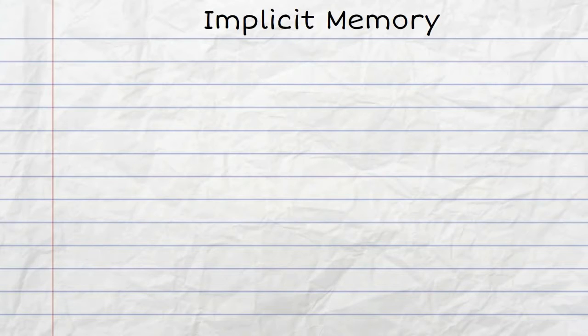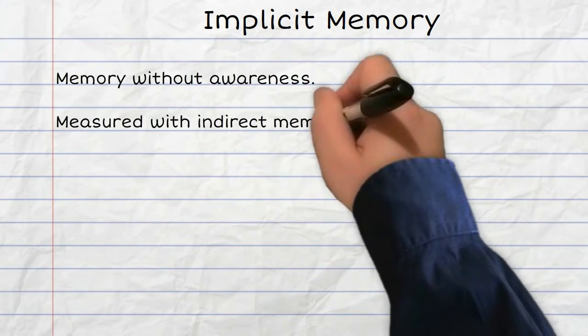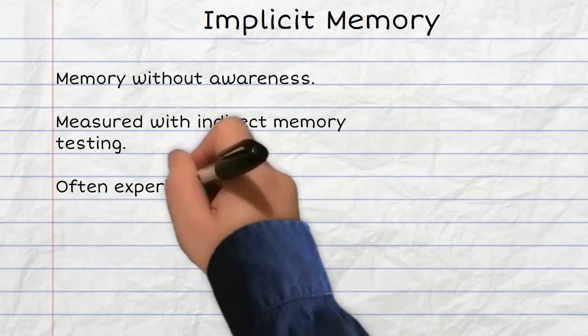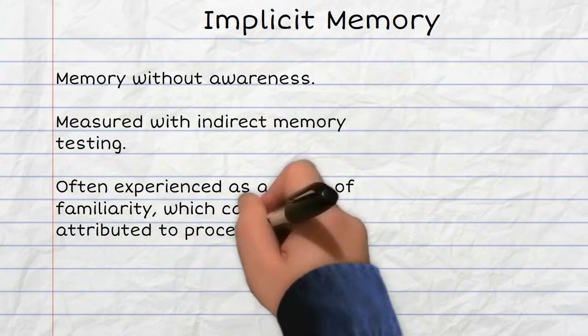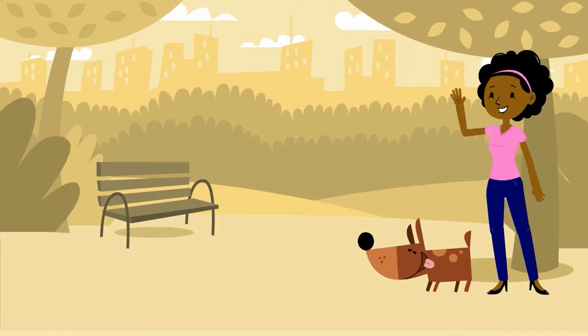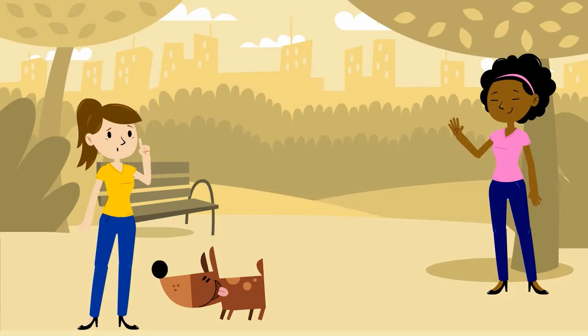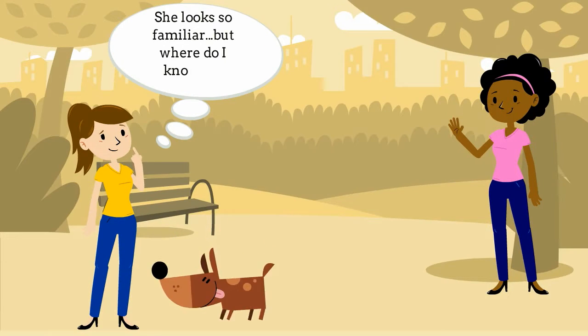Implicit memory is often described as memory without awareness, and it is measured by indirect memory testing. This type of testing measures behaviors that are influenced by a prior event that the participant doesn't explicitly remember. Lexical decision tasks are examples of indirect memory testing. Implicit memory is often experienced as a sense of familiarity. Something rings a bell, but you can't identify the source of that memory.